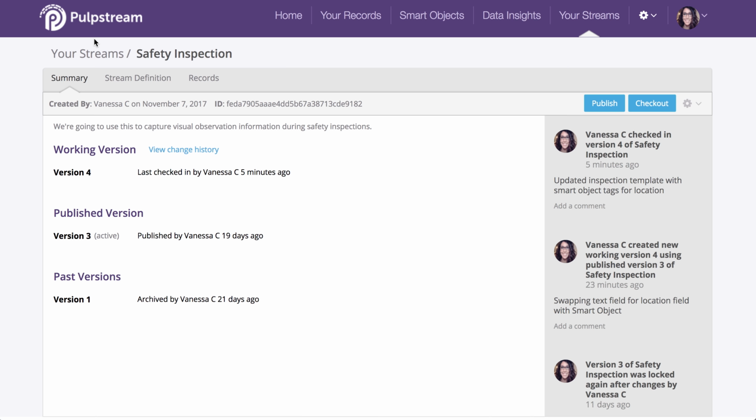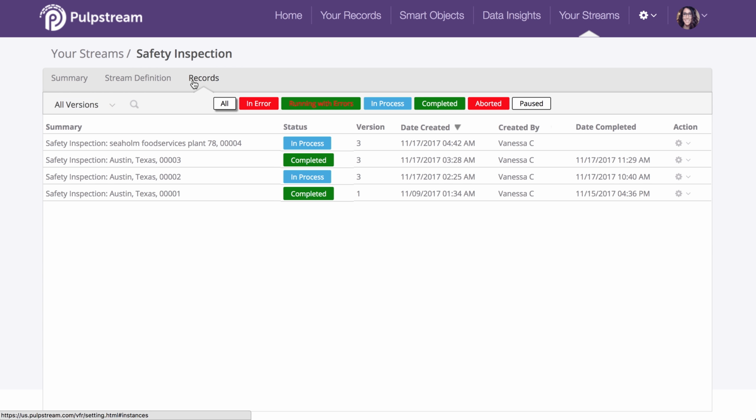So before we can test our changes, we need to do one more thing. Here from your Stream Summary tab, click on Records. Here we can see every instance of the stream that's been used. So every time the stream gets used, a record of that goes here. Everyone has a summary, which often contains a location. And since we're not going to use the location field anymore, we need to reconfigure how the summary is printed.